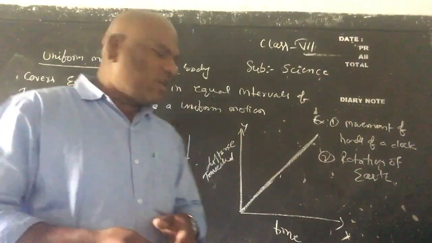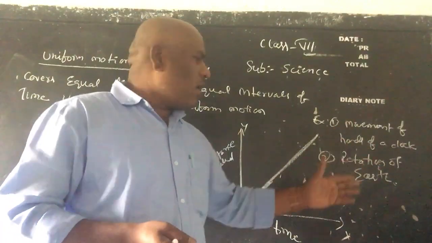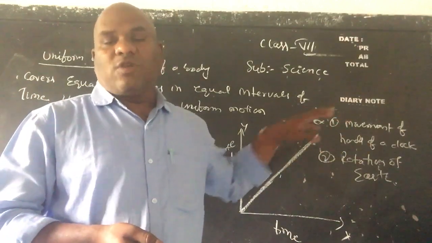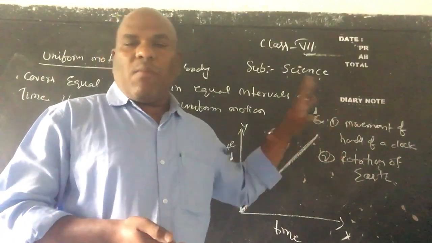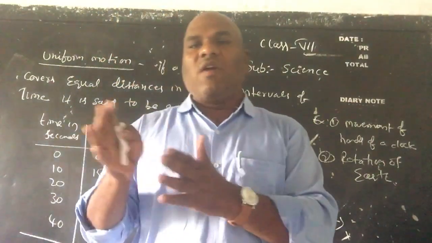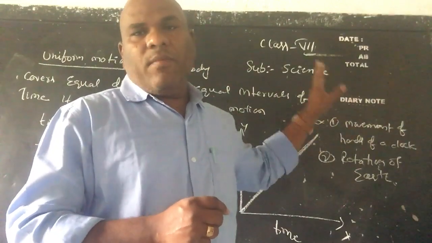Many examples you can take. For example, see the movement of the hands of a clock and the rotation of the earth. These come under uniform motion, children, because they cover equal distances in equal intervals of time.